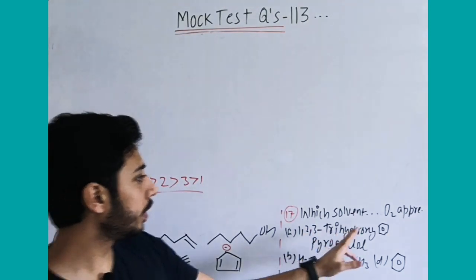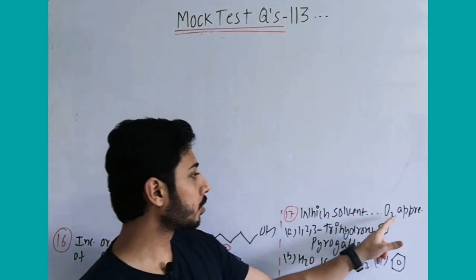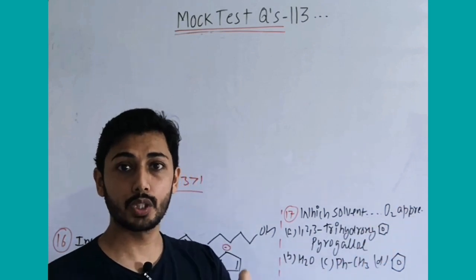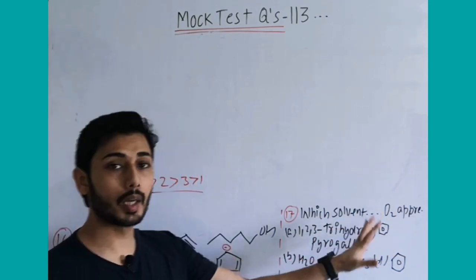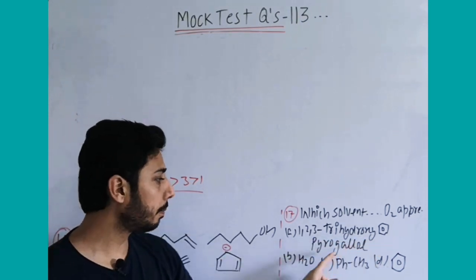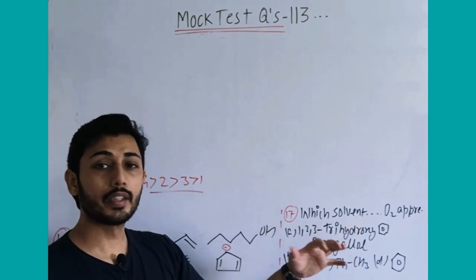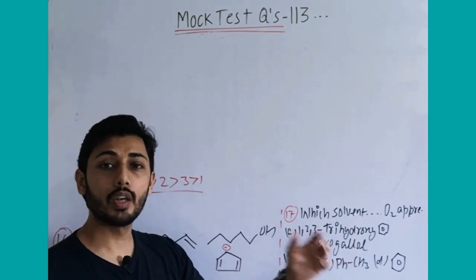Next question is, which solvent will dissolve dioxygen in appreciable amount? Which solvent among them? First option is 1, 2, 3 trihydroxybenzene or pyrogallol. I think you remember this part, that oxygen is determined qualitatively by pyrogallol, just like phenols.